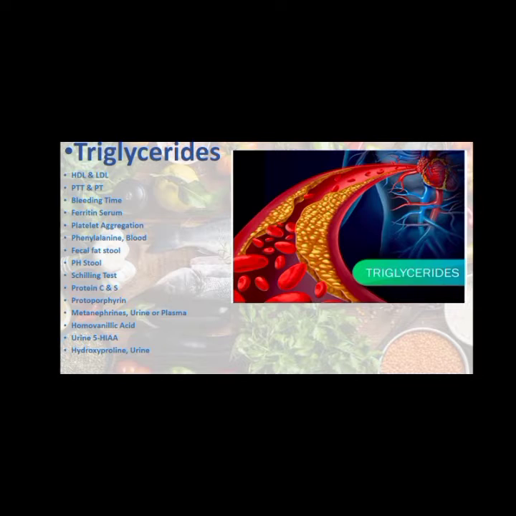Triglycerides. The patient should have been on a regular diet for 3 weeks and should not have consumed alcohol for three days before sampling and should not have done heavy exercise for at least 24 hours.